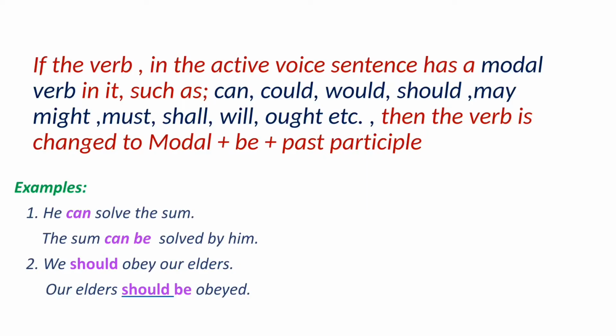Let's see with the help of examples. He can solve the sum. The sum, then can plus be, then past participle solved, then by, then him. The sum can be solved by him.